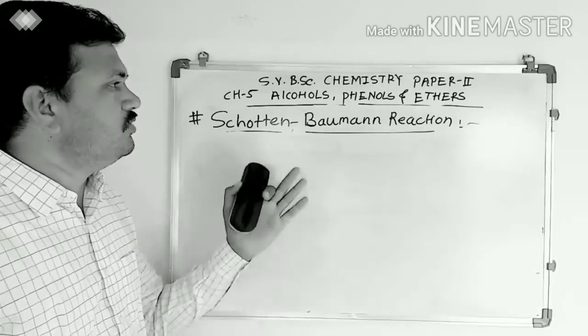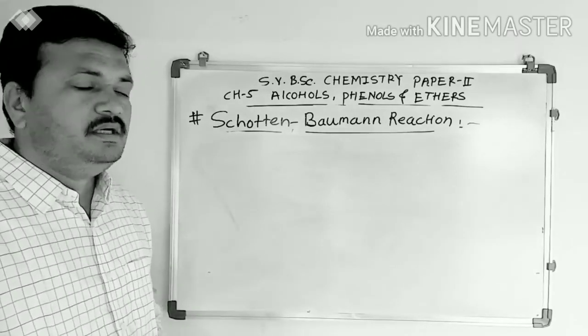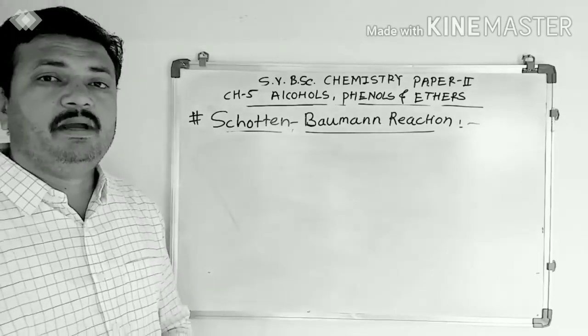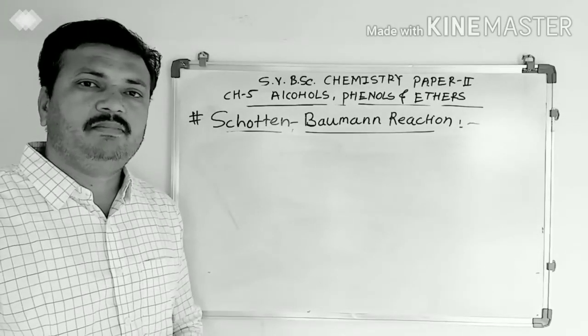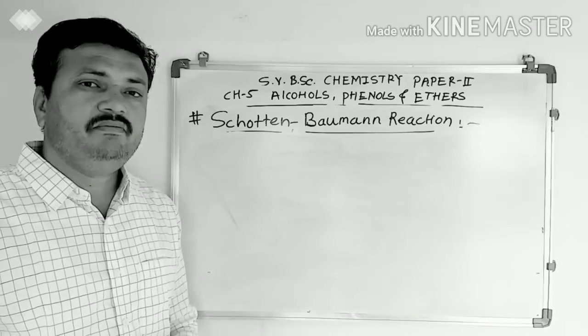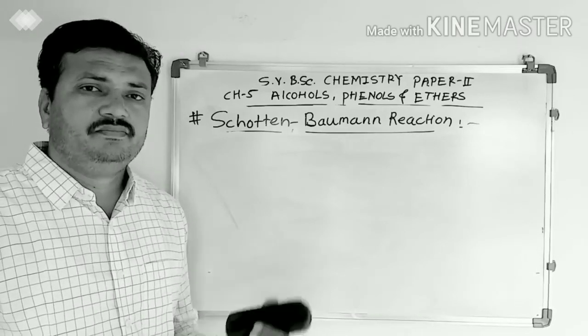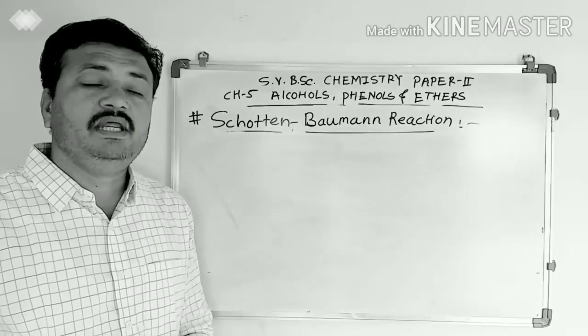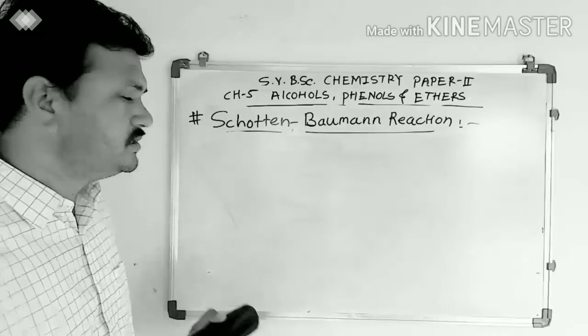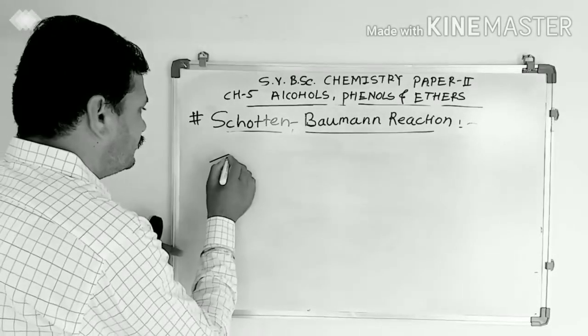It is the Schotten-Baumann reaction. It is the most convenient method for the benzoylation of phenols with benzoyl chloride in presence of 10% sodium hydroxide. When phenols are treated with benzoyl chloride and 10% NaOH, then formation of phenyl benzoate takes place. The reaction takes place like this.